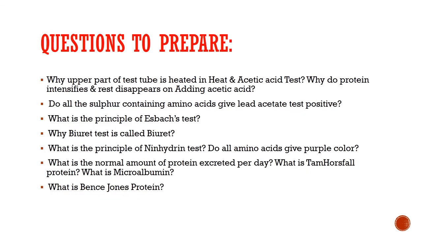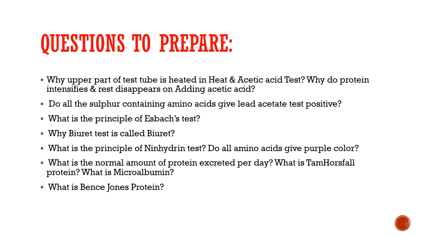Now what are the questions? Why is the upper part of the test tube heated in the heat and acetic acid test? Because the lower part acts as the control. In the upper part, if we see the coagulum appear, the lower part will serve as a control. Why does the protein coagulum intensify and the rest disappear on adding acetic acid?